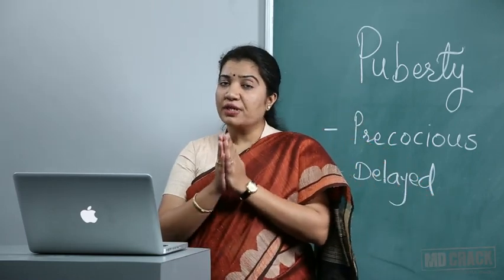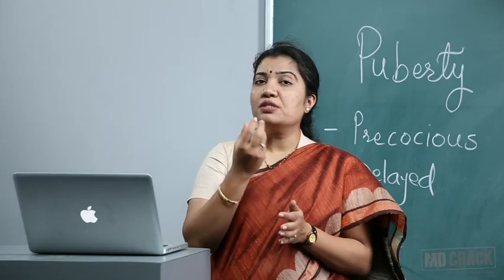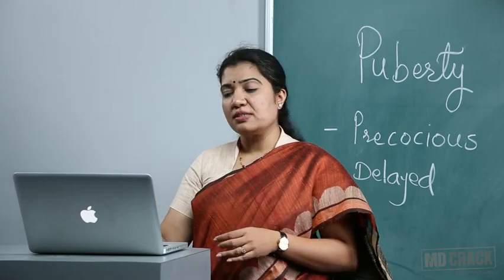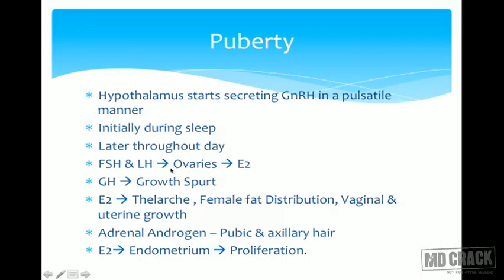Now this GnRH, which is secreted from the hypothalamus, goes and acts on the pituitary, and then the pituitary secretes follicular stimulating hormone and luteinizing hormone. This FSH goes and acts on the granulosa cells of the ovary, and there is secretion of estrogen. And once there is estrogen, the whole cycle begins. So FSH-LH, ovaries, secretion of estrogen and growth hormone. Growth hormone leads to growth spurt. That's the first step towards maturity.